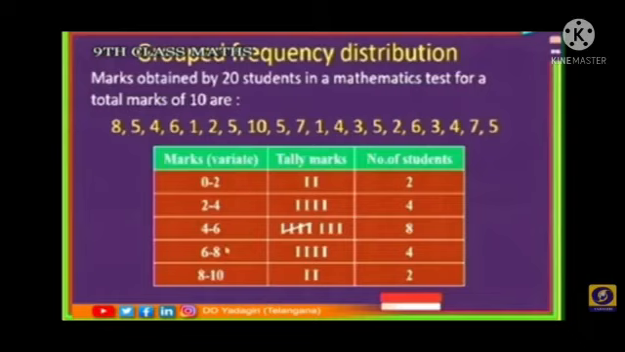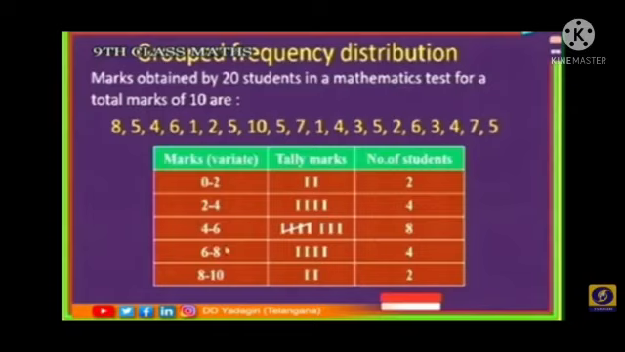Marks obtained by 20 students in a mathematics test for a total of 10 marks are, we could write the observations: 8, 5, 4, 6, 1, 2, 5, 10, 5, 7, 1, 4, 3, 2, 6, 3, 4, 7, 5. We will make a table with marks, tally marks, and number of students. We write the class intervals 0 to 2, 2 to 4, 4 to 6, 6 to 8, 8 to 10.